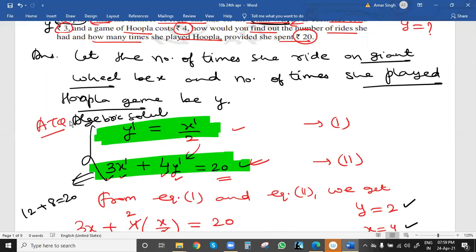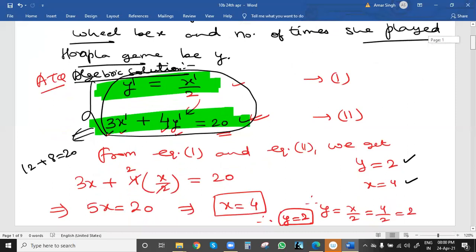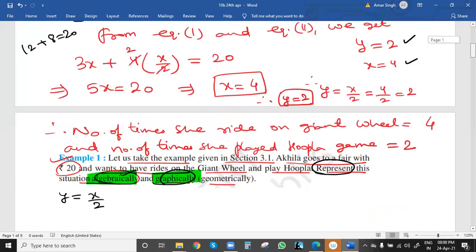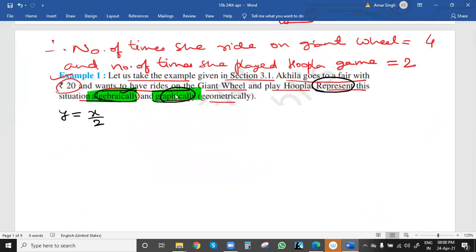So these are the first two, this one I put in this bracket. So these are the algebraic representation, up to this much, and later we have solved also. Below this we have solved to get the values of x and y. Now we'll see. We can also represent graphically. This was one equation, y equal to x by 2, equation 1. We can draw a table to get the values of x and y.